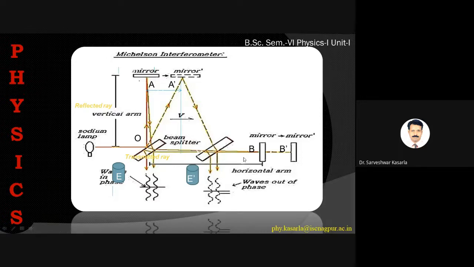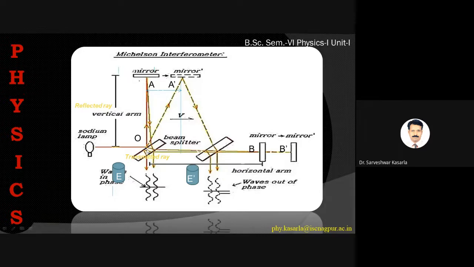Okay, so this is a horizontal position, and this is the vertical position. What we are doing is calculating the path difference. We calculate the length of the path here, and we calculate the length of the path here. Then we calculate the path difference, and we estimate the phase difference, that is, whether the path difference creates any shift in the fringes or not. That is what we are going to see.